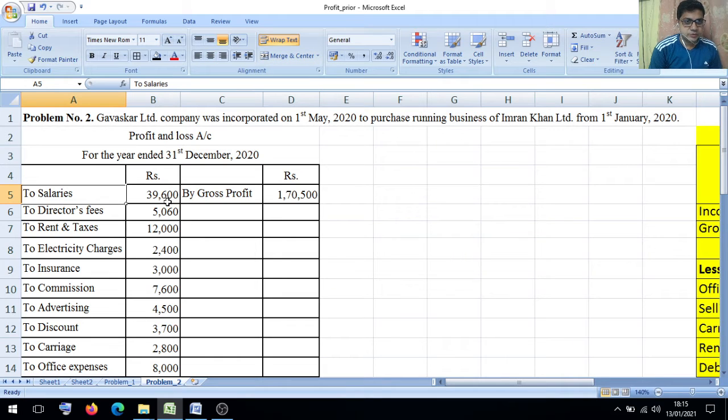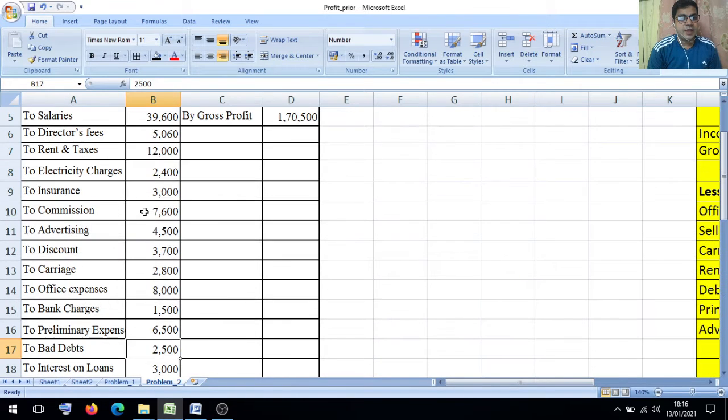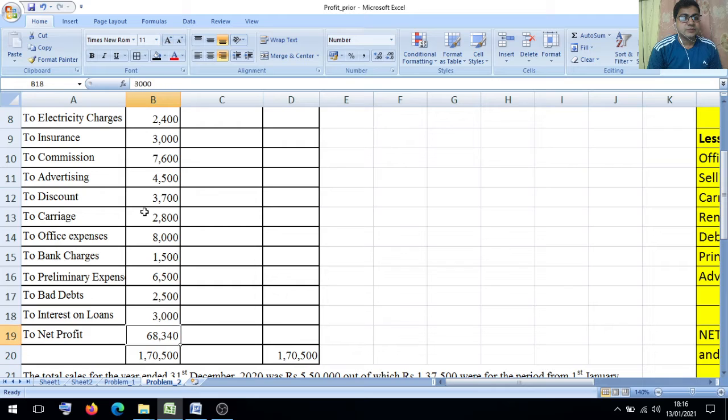Salaries 39,600, directors fees 5,060, rent and taxes 12,000, electricity charges 2,400, insurance 3,000, commission 7,600, advertising 4,500, discount 3,700, carriage 2,800, office expenses 8,000, bank charges 1,500, preliminary expenses 6,500, bad debts 2,500, interest on loan 3,000, net profit 68,340, total 1,70,500.